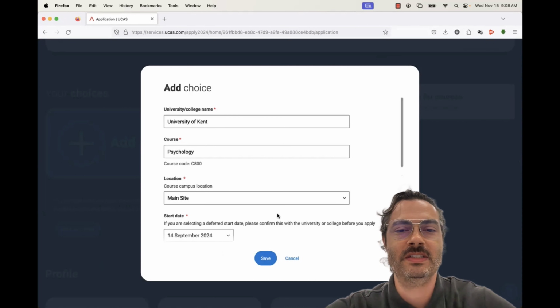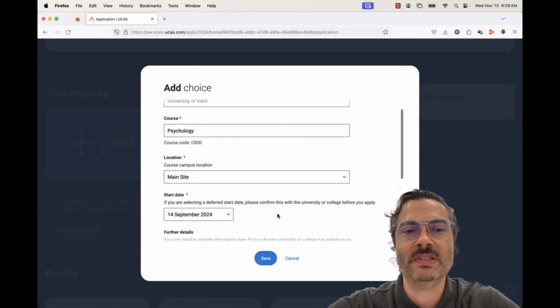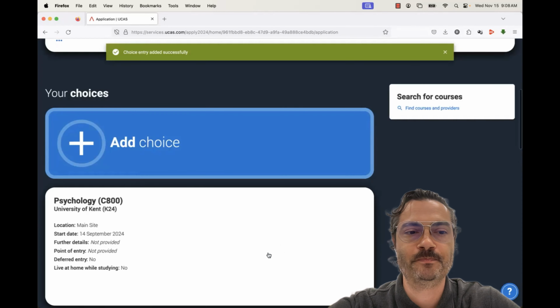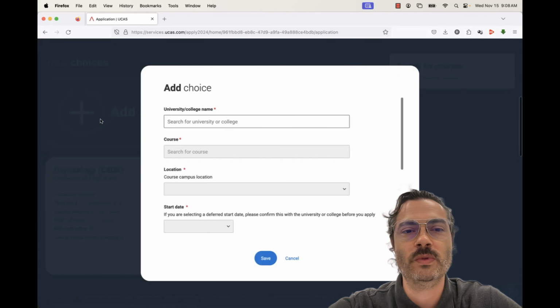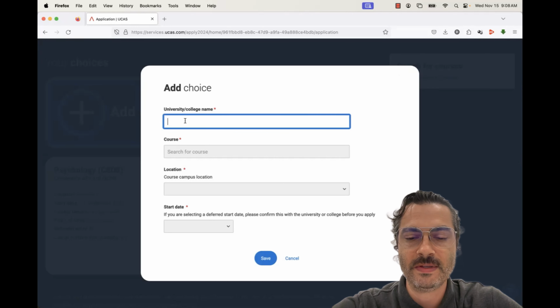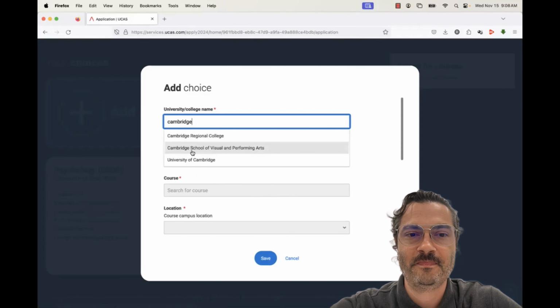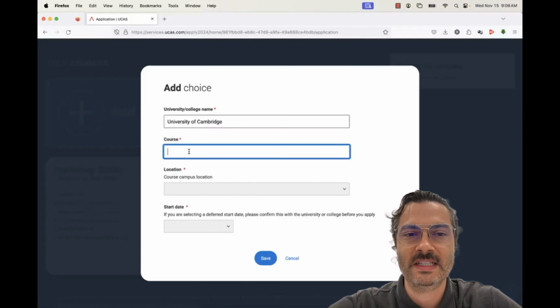We'll add one more just to show you how it could be different at different places. Let's save that. Okay. So now it knows that our application will go to this particular school. Let's add one more. Let's try to add a school that has already passed its application deadline. Their application deadline was the 15th of October.